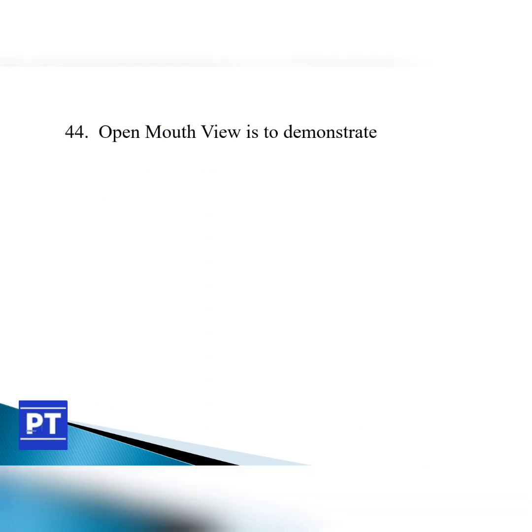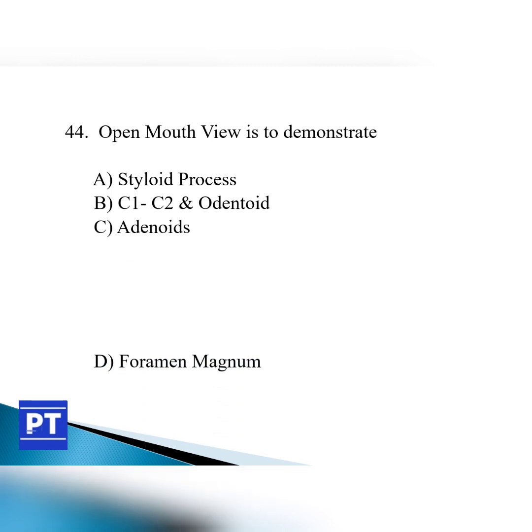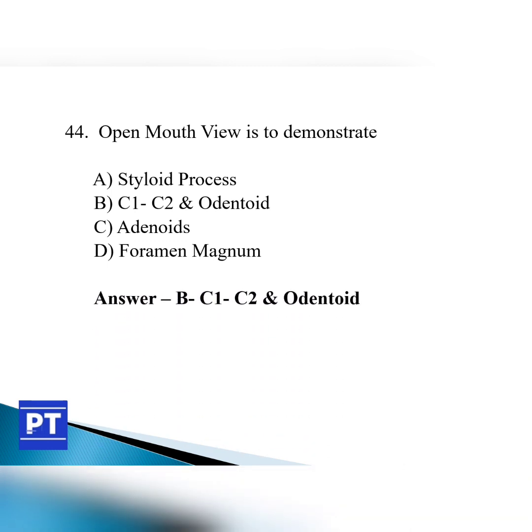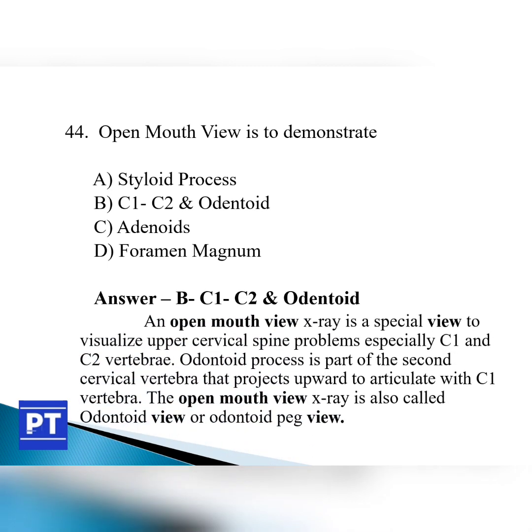Question number 44. Open mouth view is to demonstrate option A styloid process, option B C1, C2 and odontoid, option C adenoids and option D foramen magnum. The answer is option B C1, C2 and odontoid.